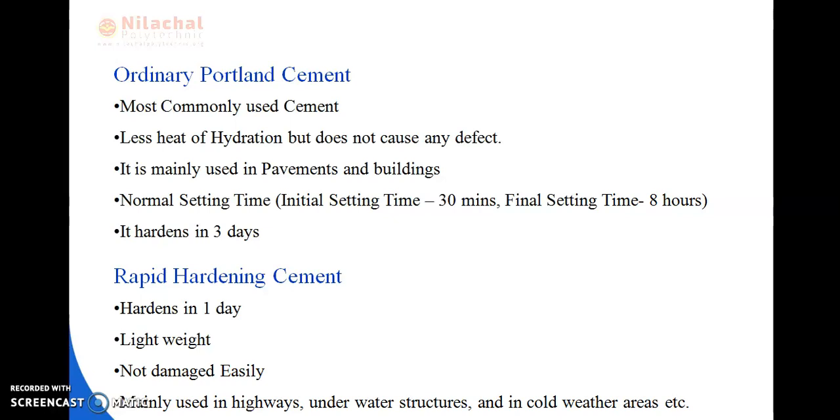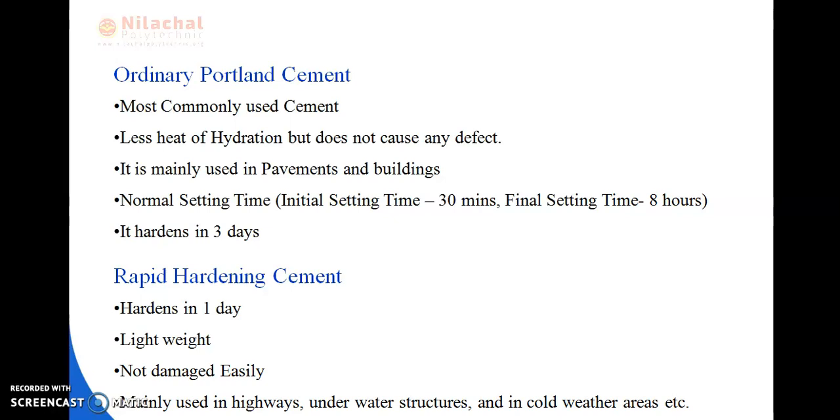Okay, so initial setting time means what? While we are making a cement paste or while we are keeping it in a cement paste with a brick or any type of substance, it takes 30 minutes to make it hard. Okay, after that it takes 8 hours to finally set or harden itself in cement paste. Okay, so we can say that the initial setting time of ordinary Portland cement is 30 minutes and final setting time of this cement is 8 hours.